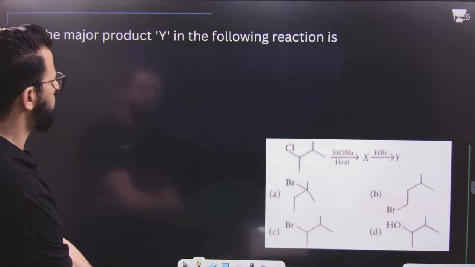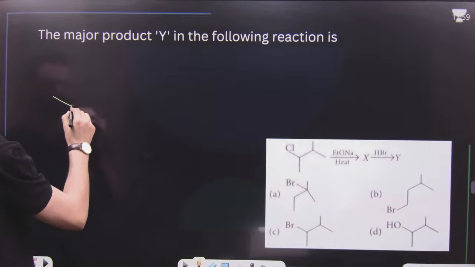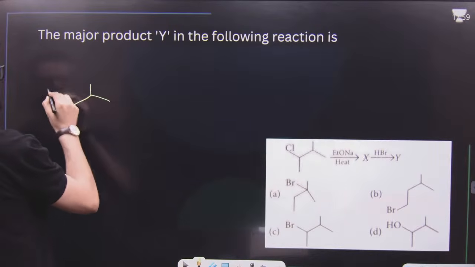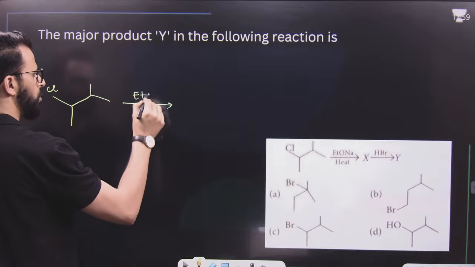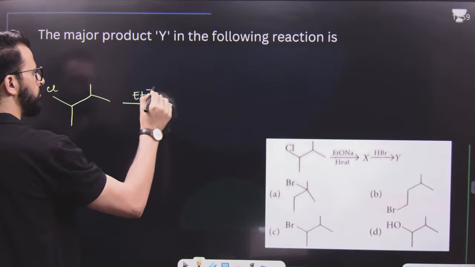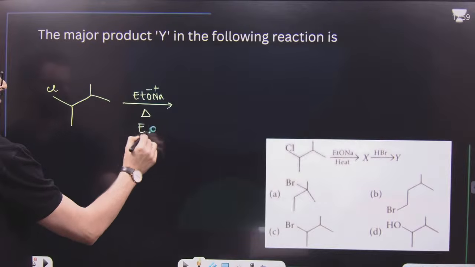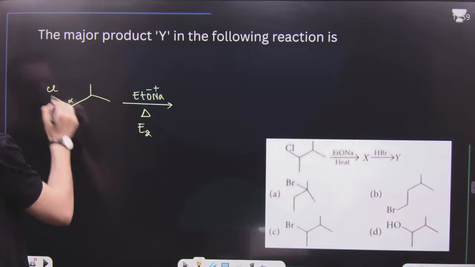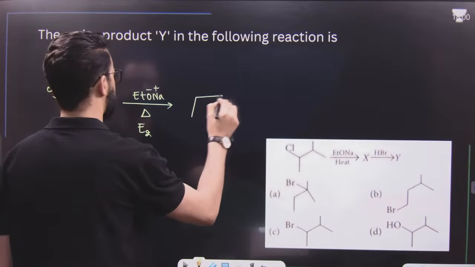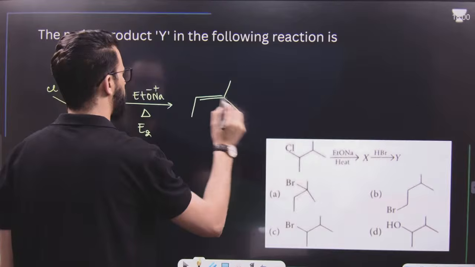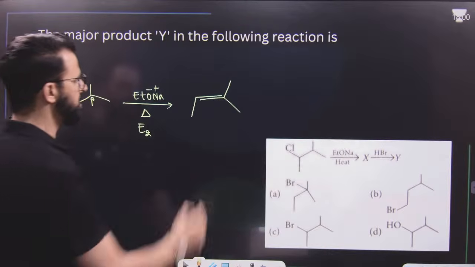Now, the major product Y in the following reaction. You have to tell me the major product of this reaction. Have a look. Very, very simple reaction. EtONa is a strong base, and upon heating it will favor E2 reaction. Just remove the leaving group from alpha and hydrogen from beta. When you remove these, you will get a double bond over here. Yes or no? But this is X.